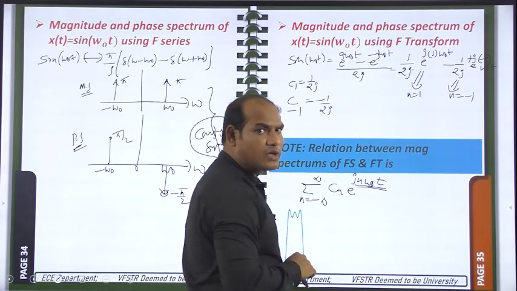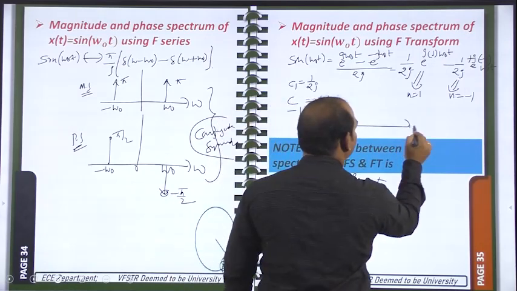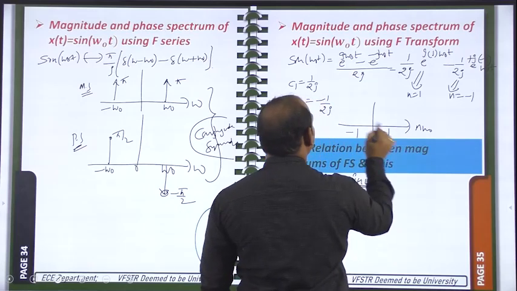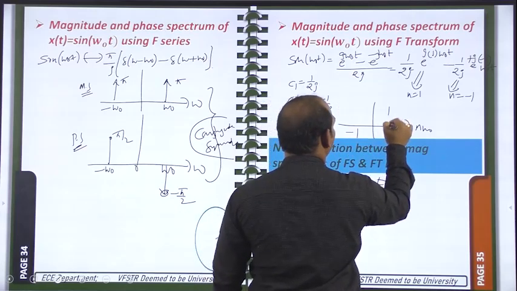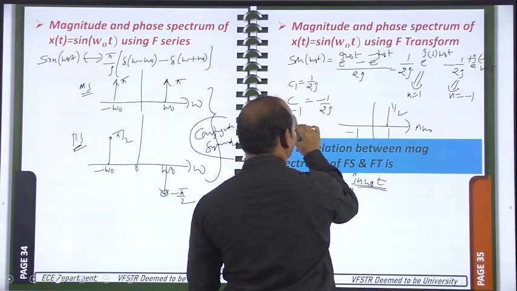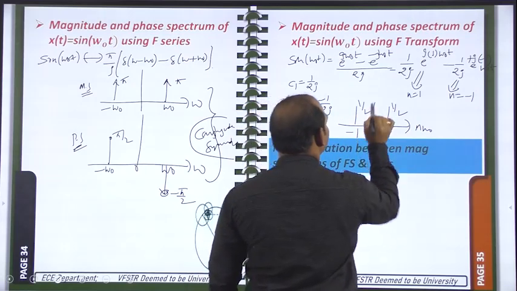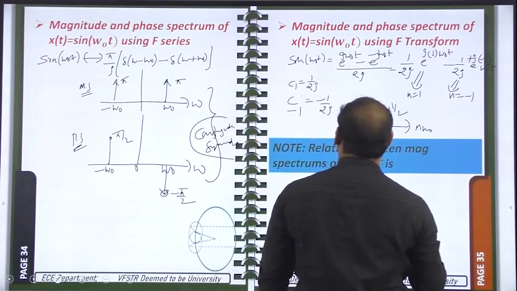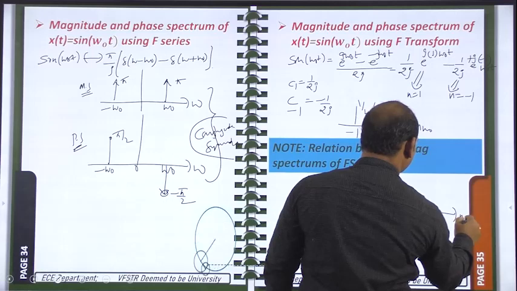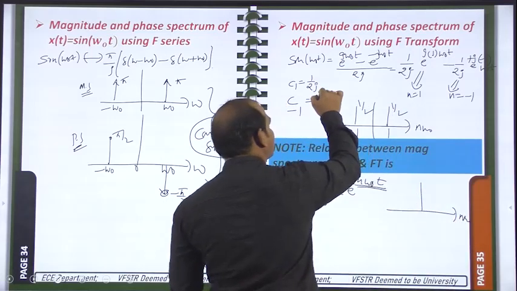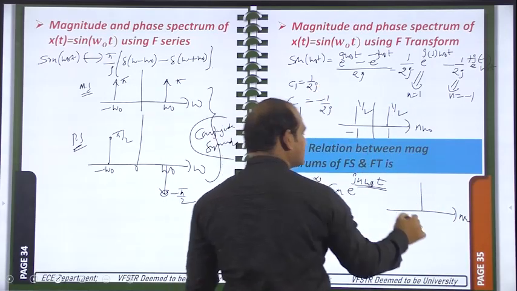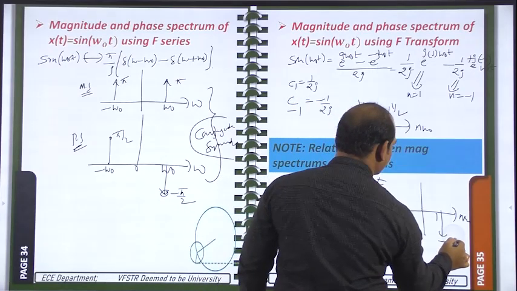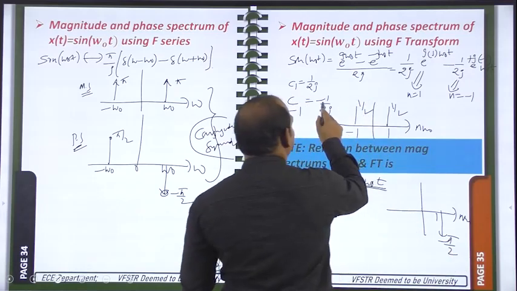So in the Fourier series the spectrum will be given like this. n omega naught we will take, and it is 1, it is minus 1. At 1 the magnitude of c1 will be equal to 1 by 2. At n is equal to minus 1 the magnitude is given by 1 by 2 only. So it is also an even spectrum. Now phase spectrum we will take. What is the 1 by j? j means 90, but 1 by j is there, that's why minus 90. At 1 it is having minus 90, and at minus 1 it is plus 90.